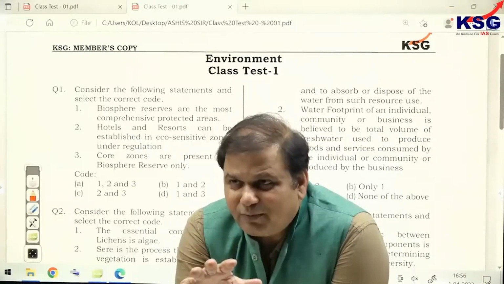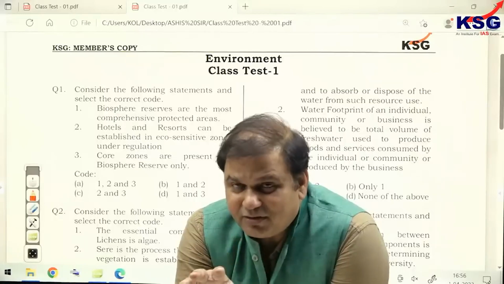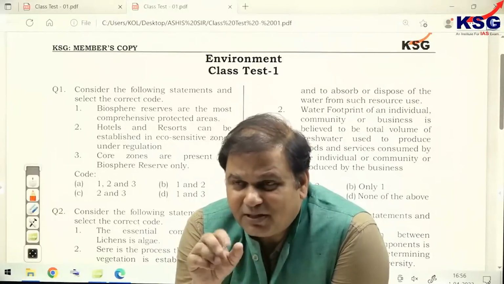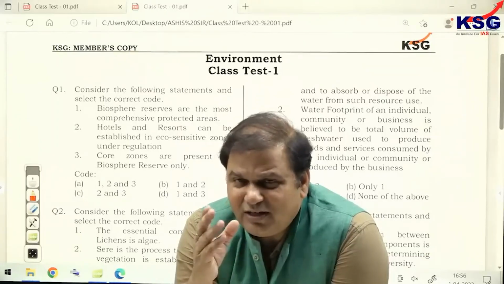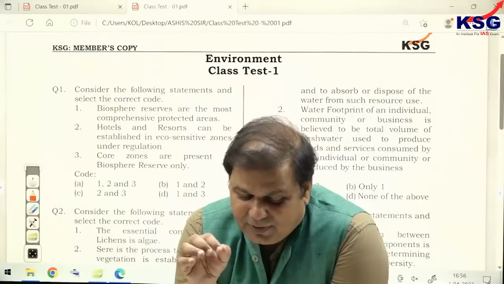So, carbon footprint is per capita emission. Carbon footprint is the per person emission of a person or individual or industrial unit. It is also called per person emission.